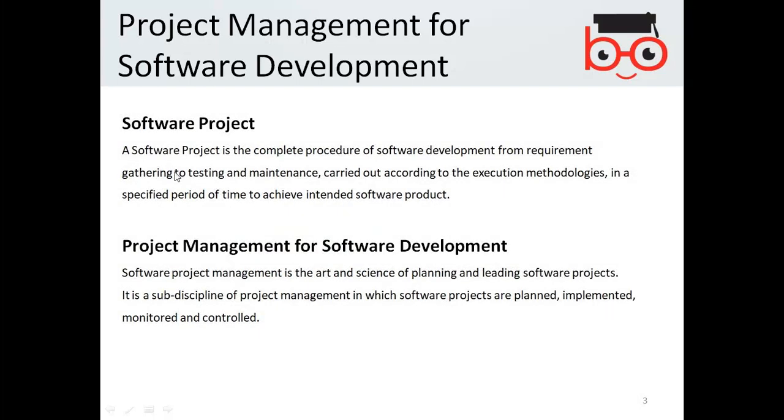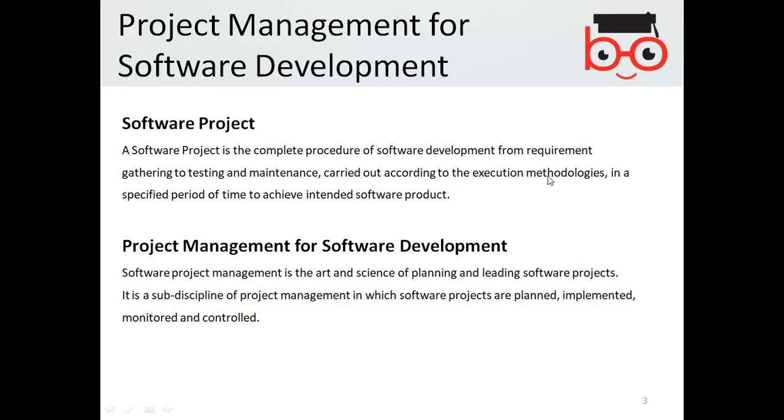A software project is the complete procedure of software development from requirement gathering to testing and maintenance. So when you talk about a software project, it means a complete procedure of development, which starts from gathering the requirements from the customers to implementation, testing, and maintenance, carried out according to the execution methodology.